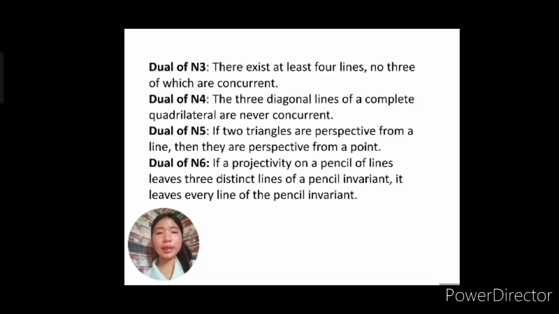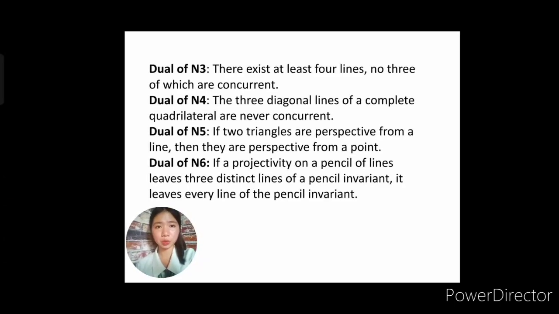The last one, N6: if a projectivity leaves invariant each of 3 distinct points on a line, it leaves invariant every point on the line. So the dual of N6: if a projectivity on a pencil of lines leaves 3 distinct lines of the pencil invariant, it leaves every line, from point to line, of the pencil invariant.